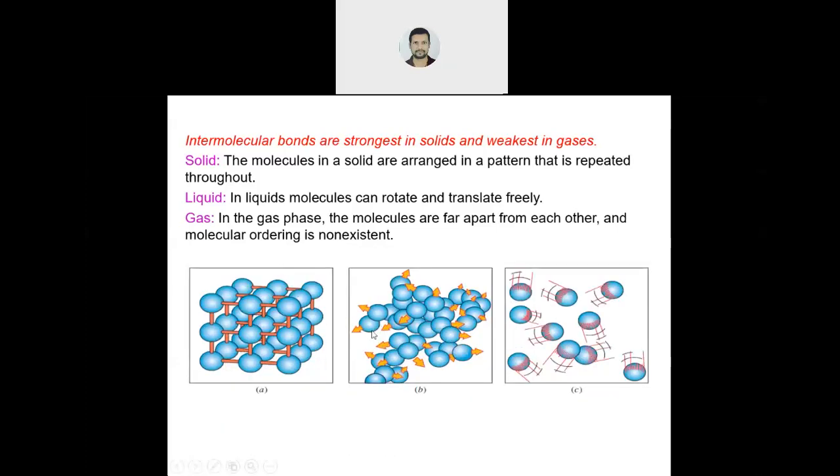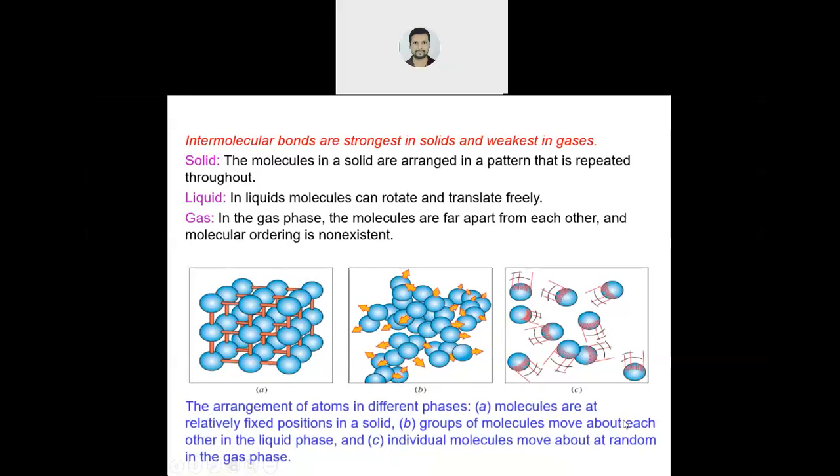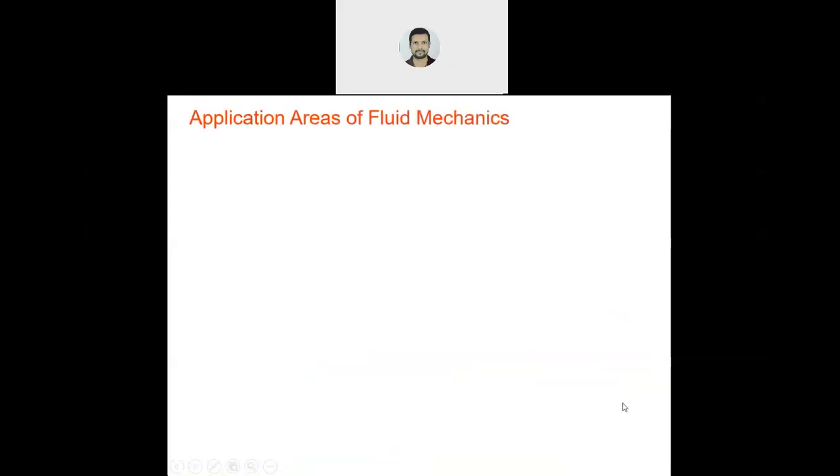Again, from this figure you can see, figure A is the arrangement of molecules in the case of solid. Figure B shows the liquid and figure C shows the gas. This is the arrangement of molecules in all three phases. What are the three phases? Solid, liquid and gas. Correct? So this is about the molecular arrangement.